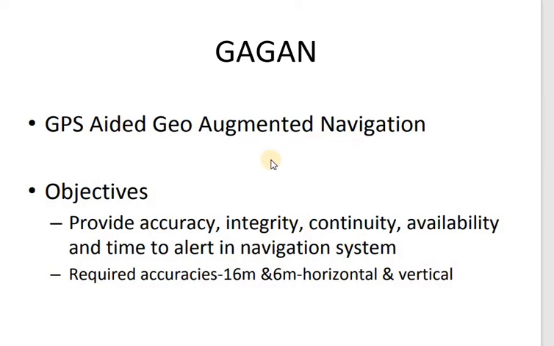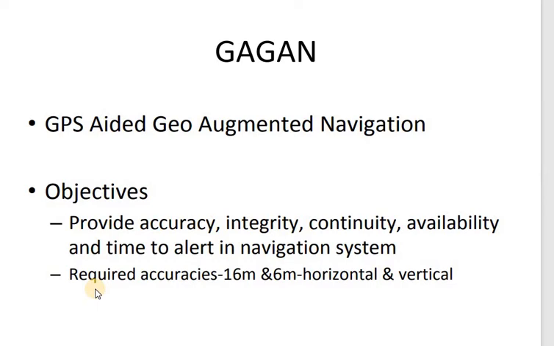The main objectives of GAGAN are that it will provide you accuracy, integrity, continuity, availability, and time to alert in navigation. These are all the objectives given by the GAGAN system. Importantly, this GAGAN is used by India only. The ISRO people and AAI developed this GAGAN.